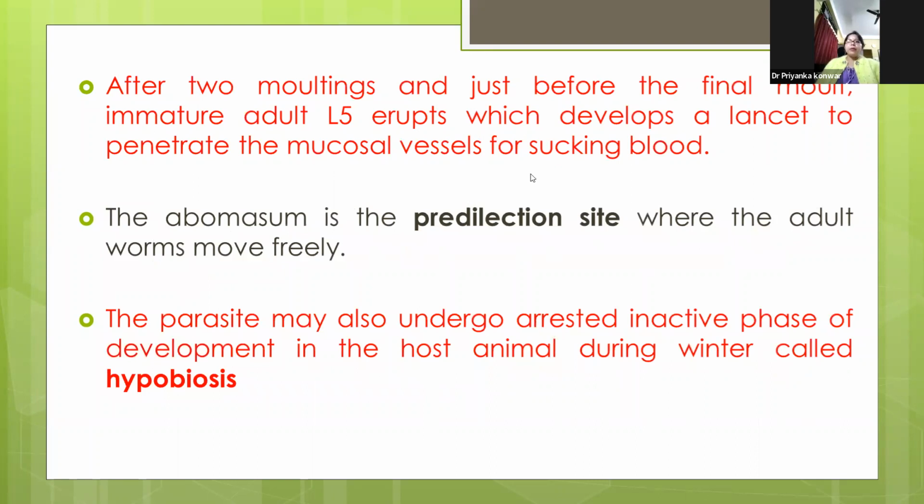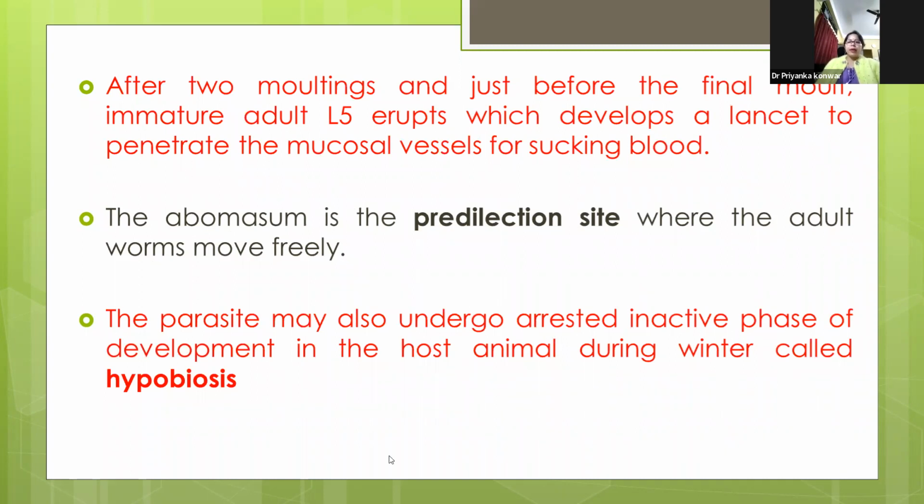Here two molts occur, and just before the final molt to L5, it erupts and develops a lancet to penetrate the mucosal vessels for sucking blood. Their main predilection site is the abomasum, where the adult worms move freely in the fluid.